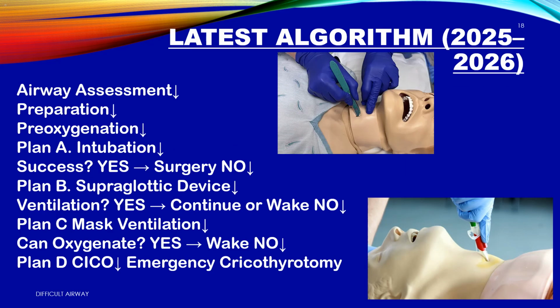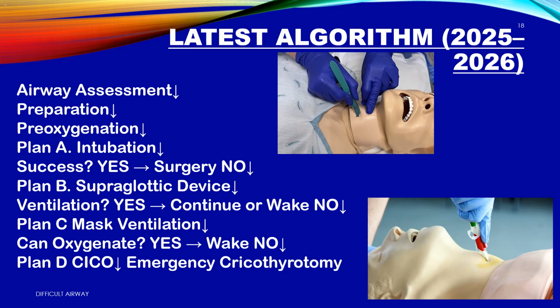Difficult Airway Algorithm 2025-2026. Step 1. Assess. Check the airway. Is it likely to be difficult? Step 2. Prepare. Get equipment ready. Get help. Have Plan A, B, C, D in mind.